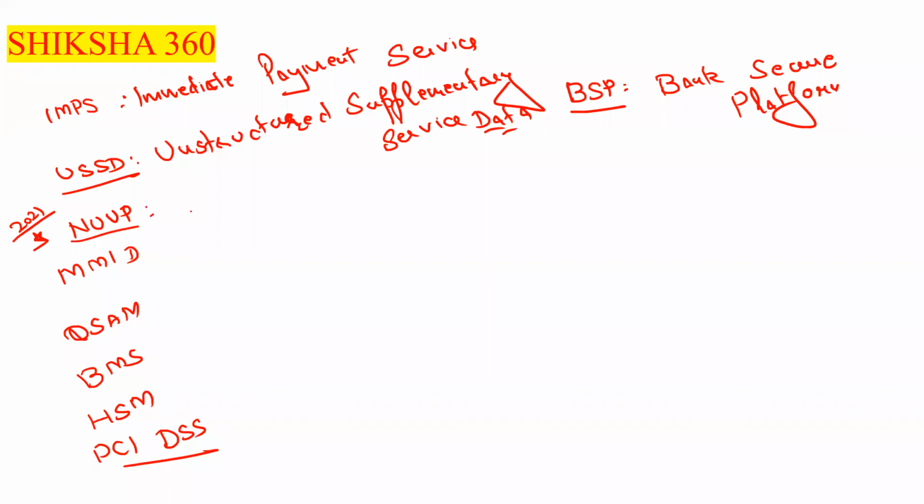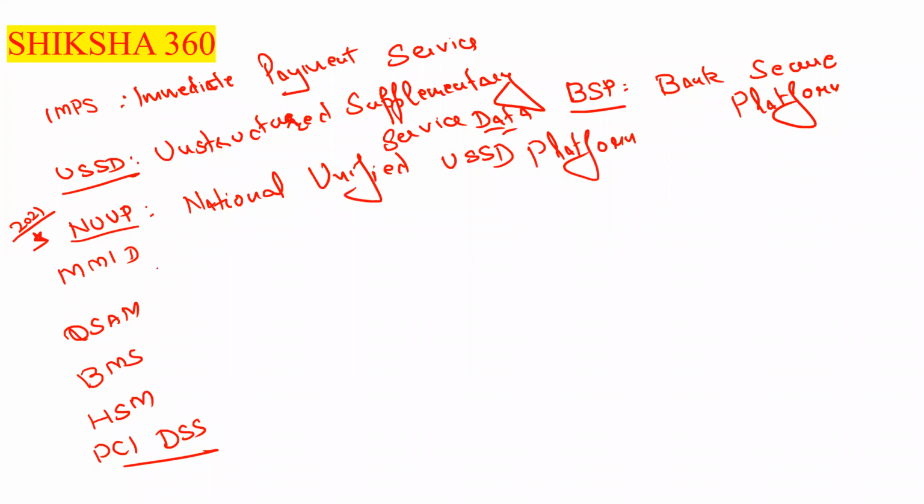Next one here is NUUP. NUUP, National Unified USSD Platform. Next one is MMID. MMID is Mobile Money Identifier.